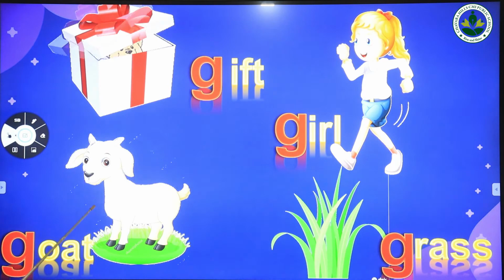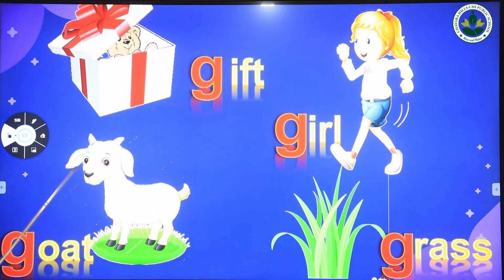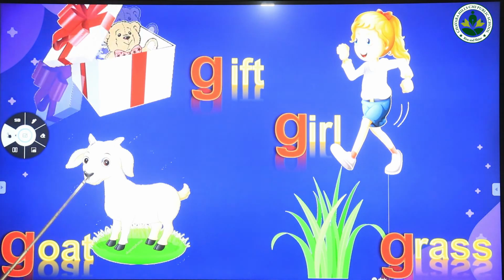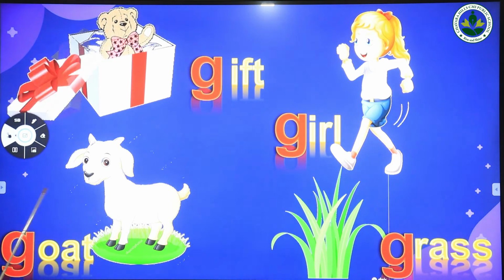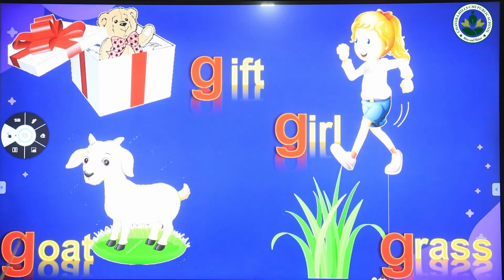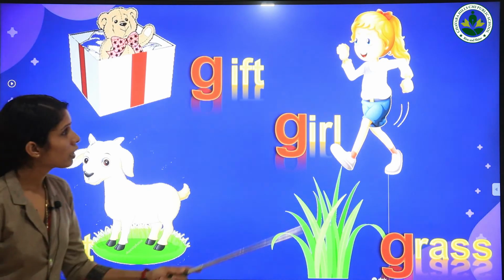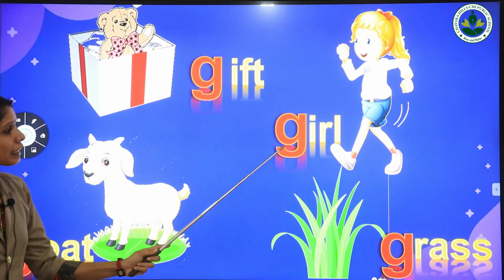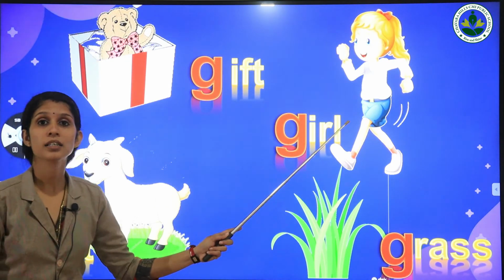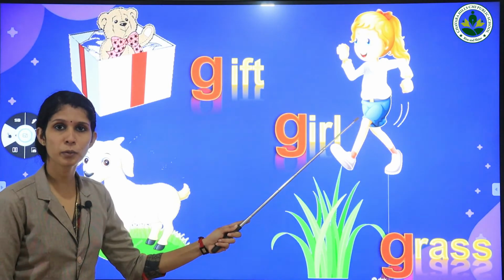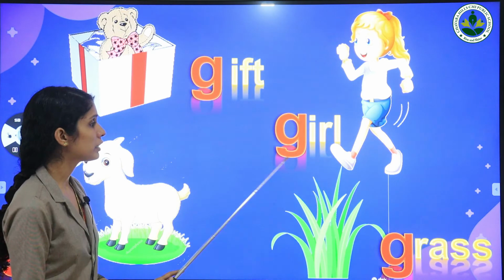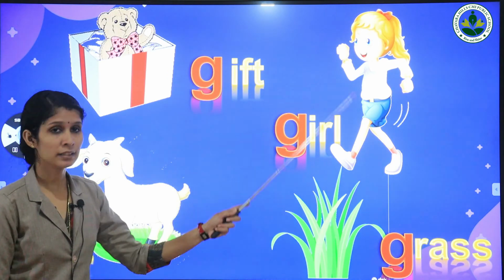And our next word is, can you say which animal is this? Yes, it's a goat. What is this? A goat. G is for a goat. Once again, G is for goat. And our next word starting with letter G is a girl. Who is this? A girl. Repeat after me. Girl. G is for girl.